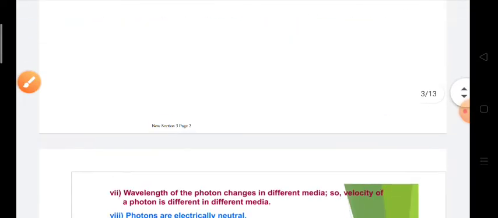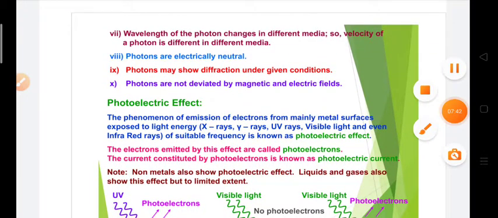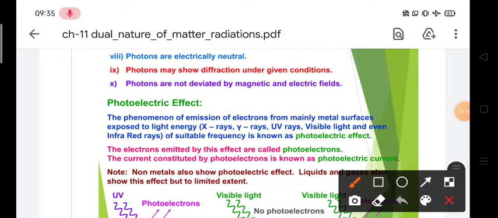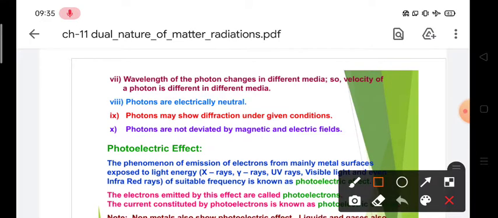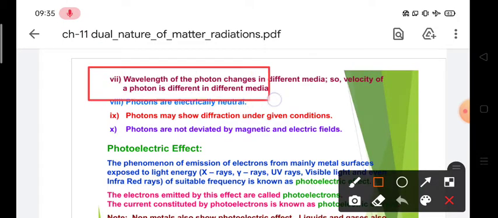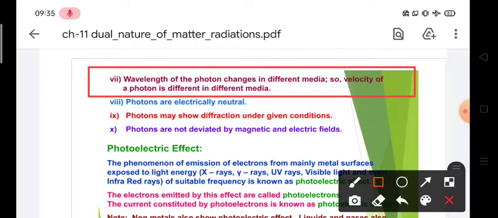So after that we have the next property, that is property number 7, and this property says that the wavelength of a photon changes in different media, so the velocity of a photon is different for different media.